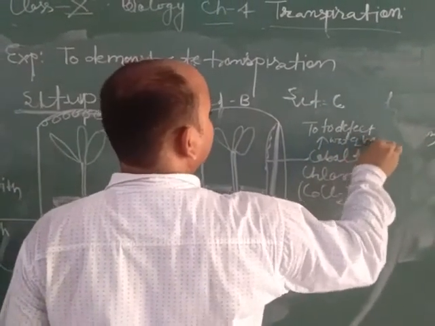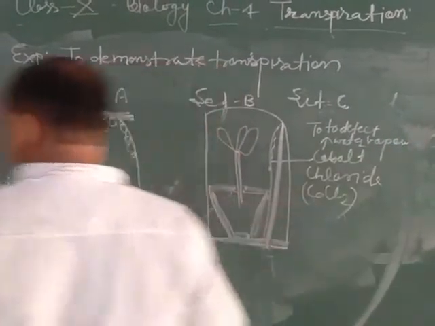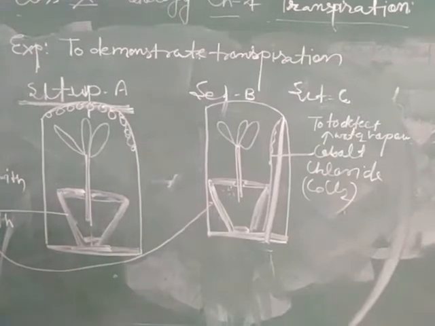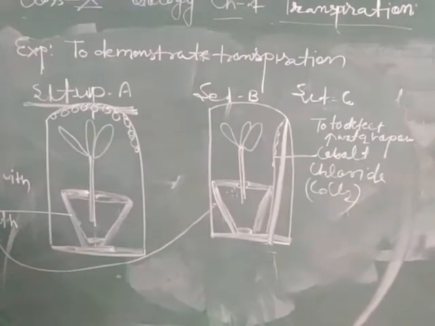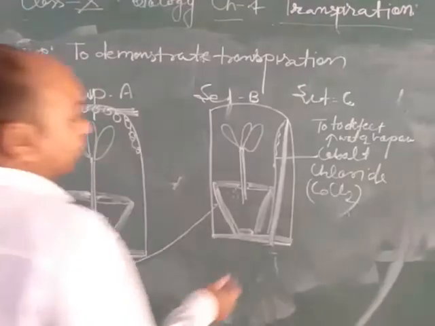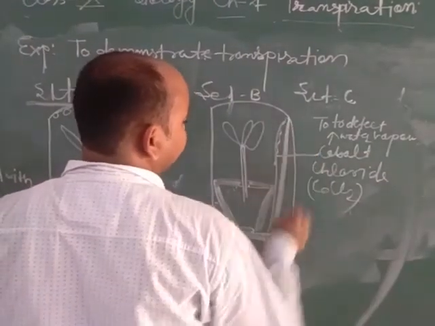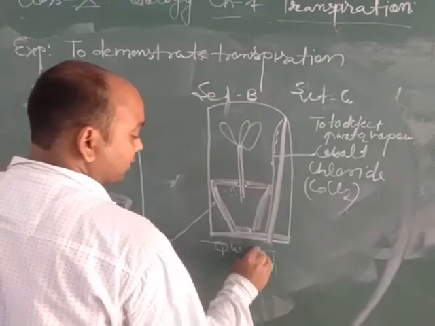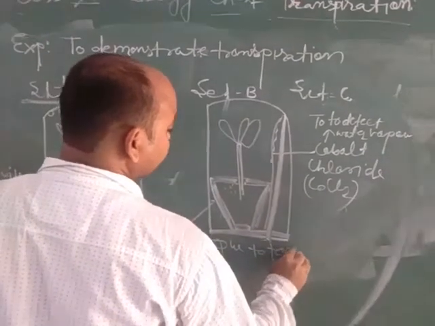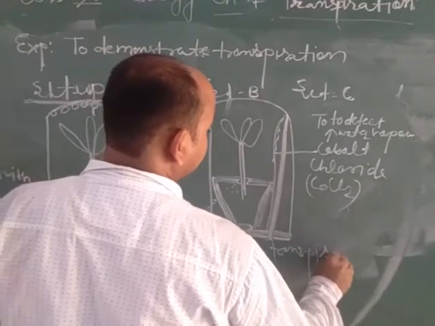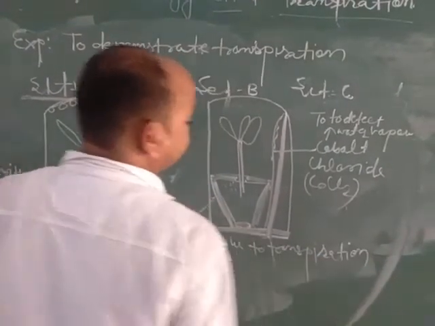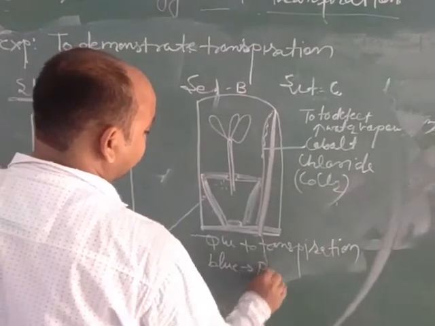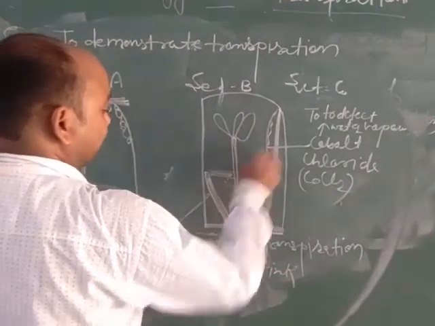In the presence of water vapor, its color changes from blue to pink. After some time we observe that due to transpiration the color of the cobalt chloride paper changes from blue to pink.